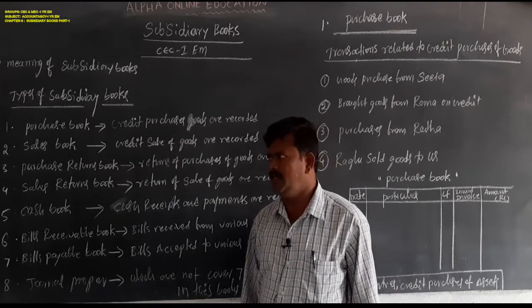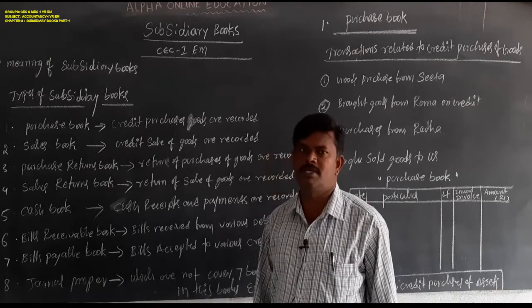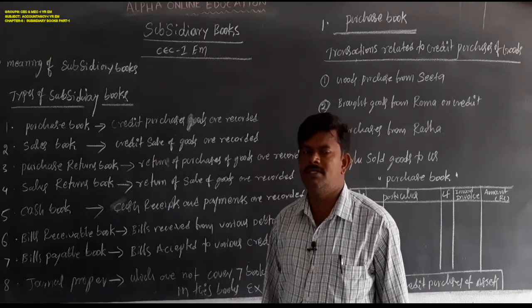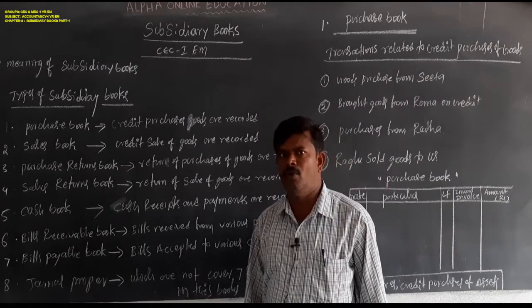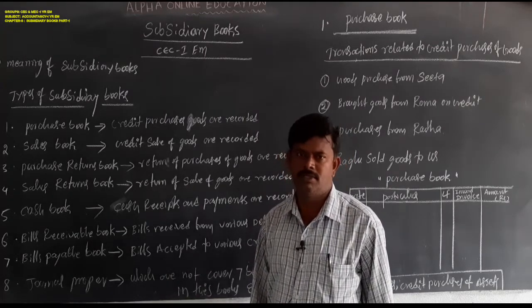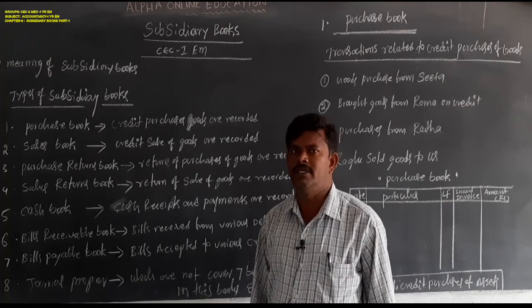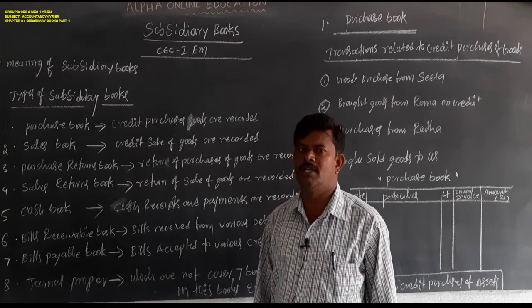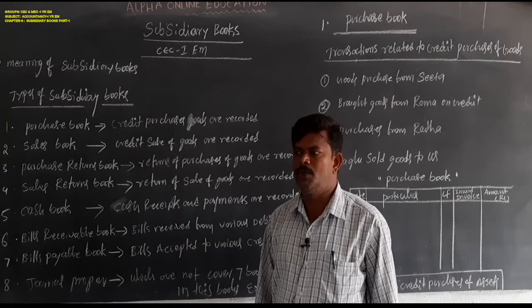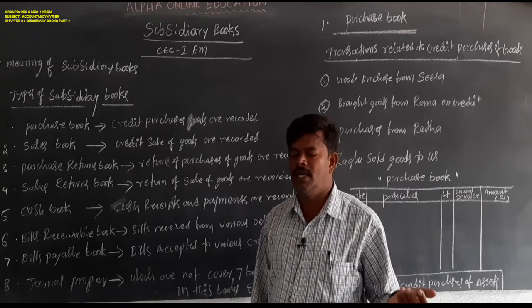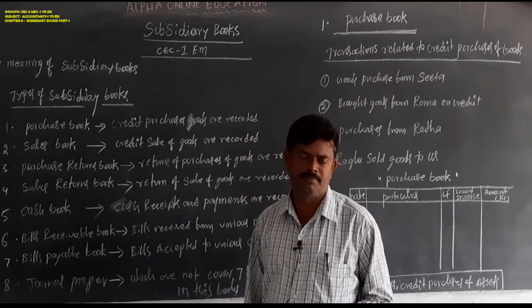So it is a very lengthy process. It wastes time, requires more employees, and is also expensive. So these are the limitations of the journals.